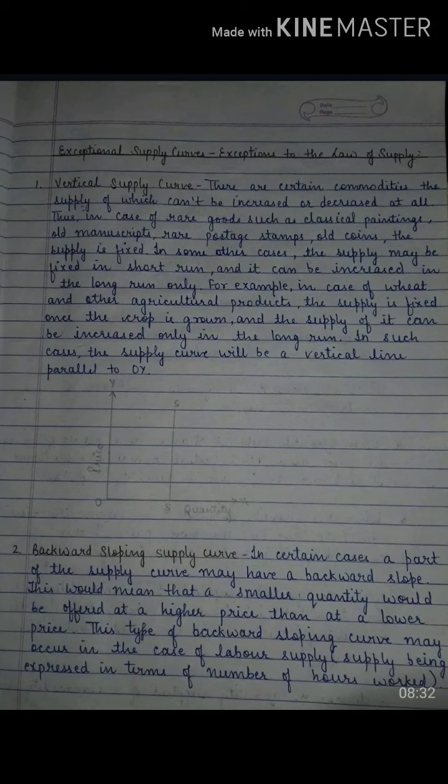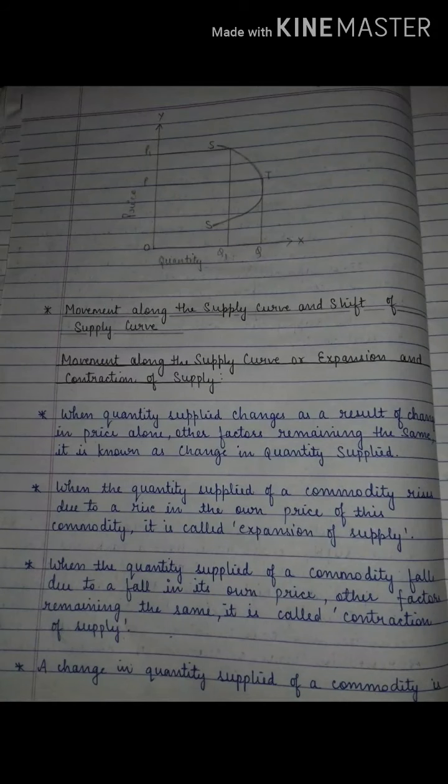Because if they get high wages, they may be willing to work for fewer hours so that they can enjoy more leisure time, that means relaxation. So that is what backward bending is. You can check the diagram for the backward bending I explained. You can see the supply of labor here. When the price increases, it is going backward, that means the supply reduces.